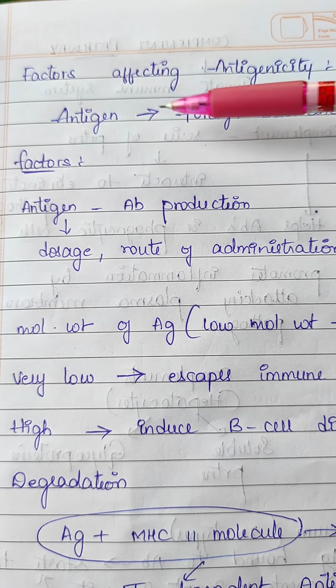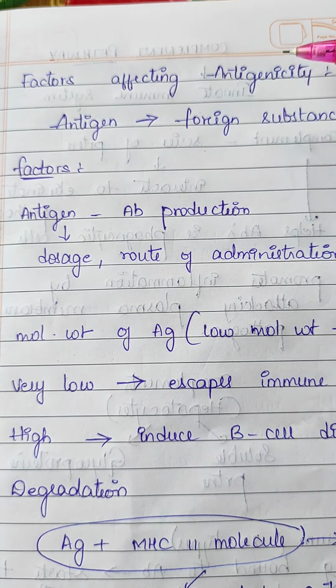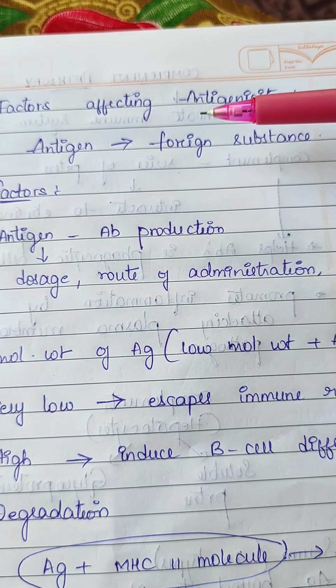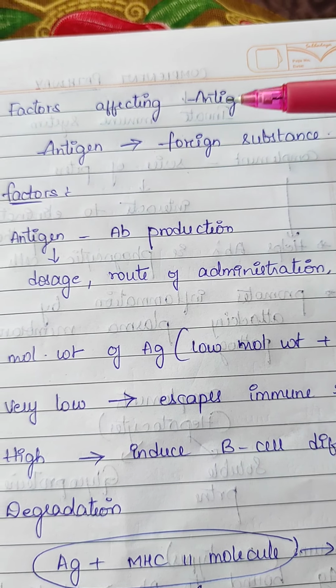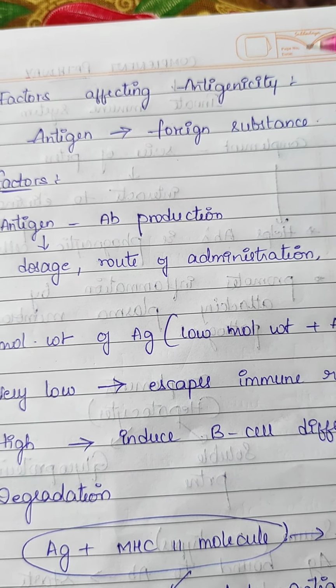Today's topic is factors affecting antigenicity. Antigen. What is meant by antigen? Antigen is a foreign substance. The more foreign it is, the more it can induce immune response. Means if it is a more foreign one, it will be producing more immune response.